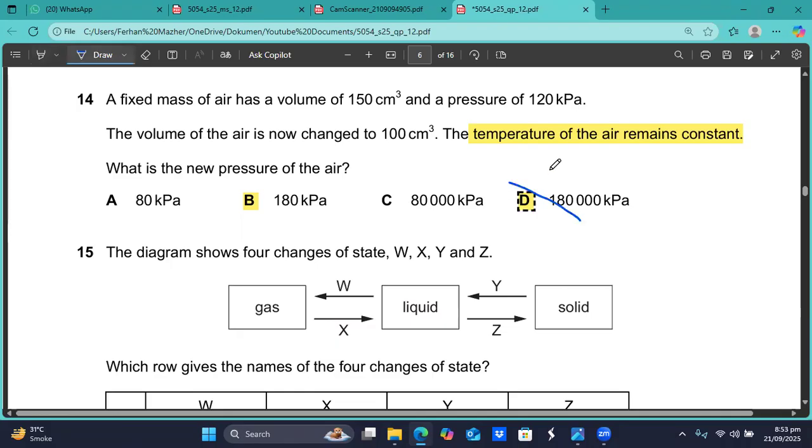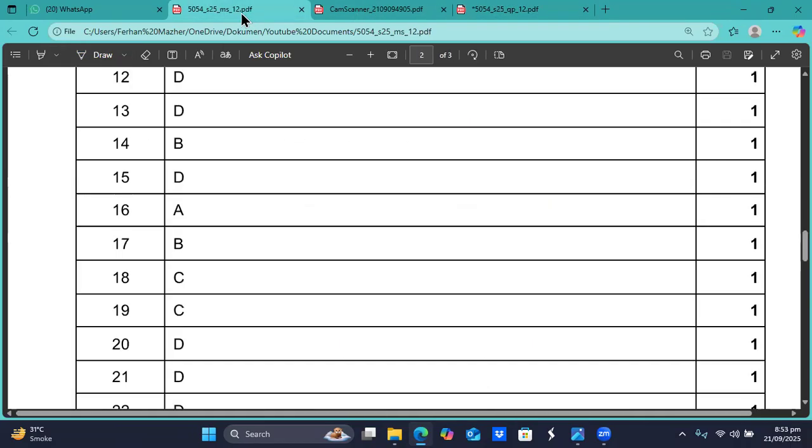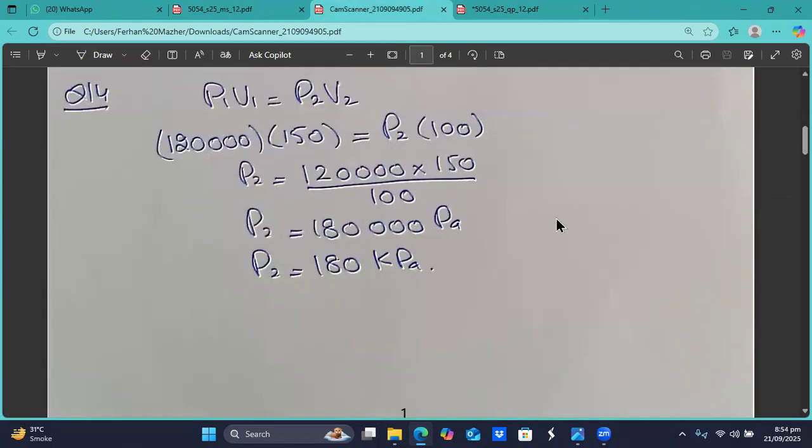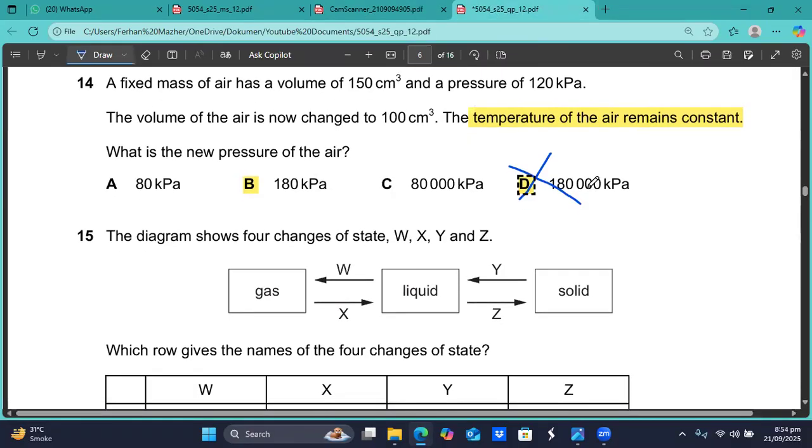This is not the option. Okay. The right option is this 180 kilopascal. Question number 14. I think B is the option, sir. B is the right option. By mistake, I shaded this 180 kilopascal. This is how you will do it. I hope you understand this. Kilo means 1,000. Okay, so we are going to the next question.